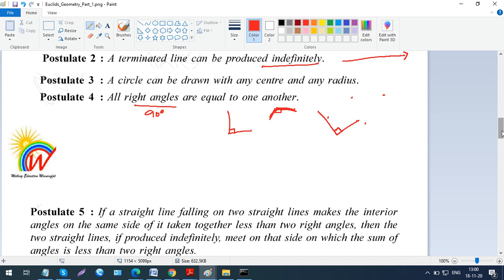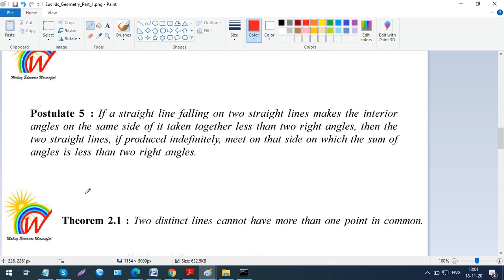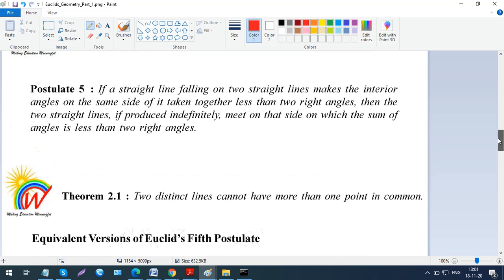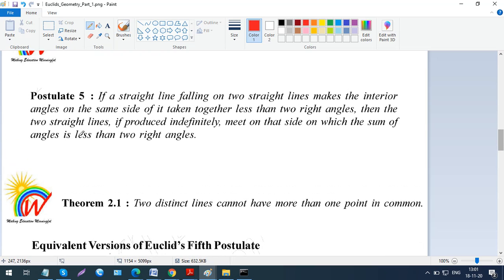Now the fifth postulate is a little complicated, so we have a better way to understand it. Let's first read this. If a straight line falling on two straight lines makes the interior angles on the same side of it, taken together, less than two right angles, then the two straight lines, if produced indefinitely, meet on that side on which the sum of the angles is less than two right angles.